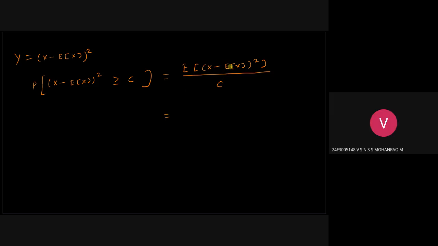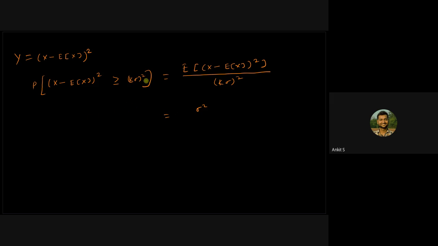Now, what is this? This is the variance, sigma squared. Instead of c, we could have put anything. So instead of c, let's put k sigma squared. It does not matter what we put here, right? Whatever we put here, we have to put here also. Do you agree? Yes. So instead of c, I have put this thing, but I have just put it in terms of k sigma.